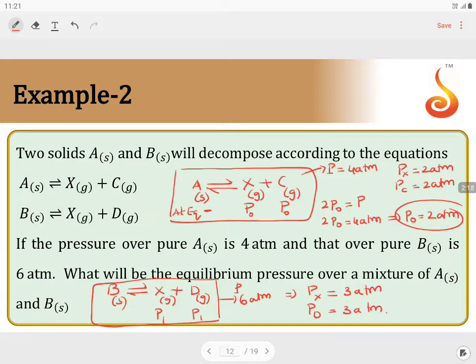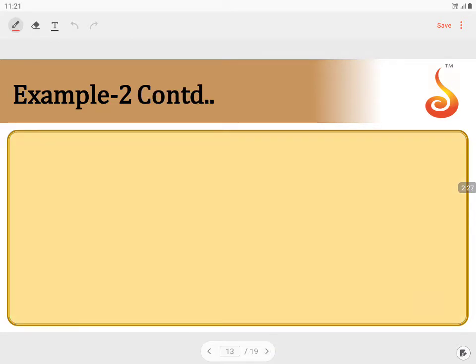Now, knowing the partial pressures of each gas taken alone in pure A and pure B, can we calculate Kp? For the equation A gives rise to X plus C, let K1 be the equilibrium constant, given as partial pressure of X into partial pressure of C, where A is a solid.